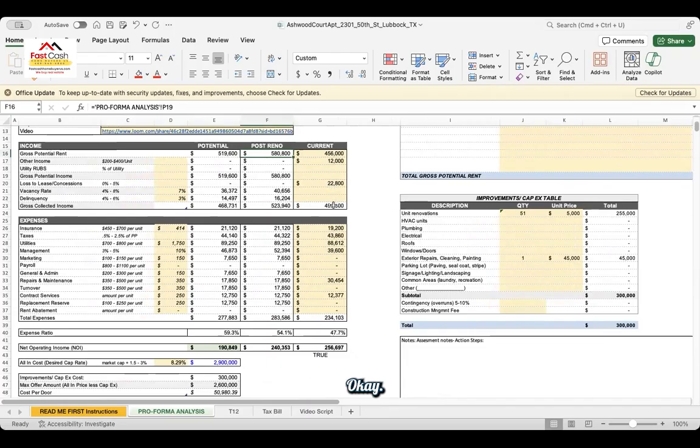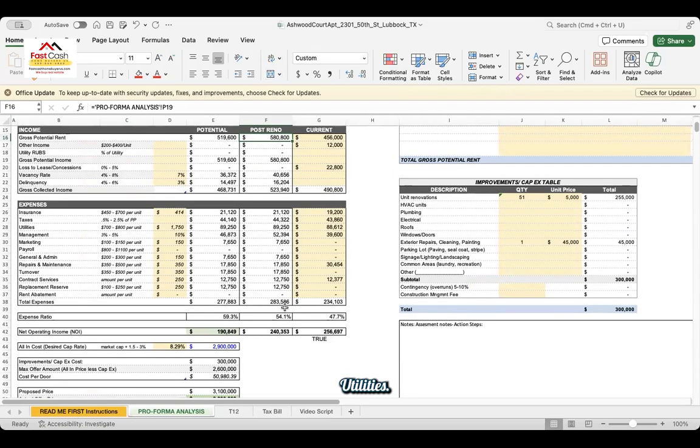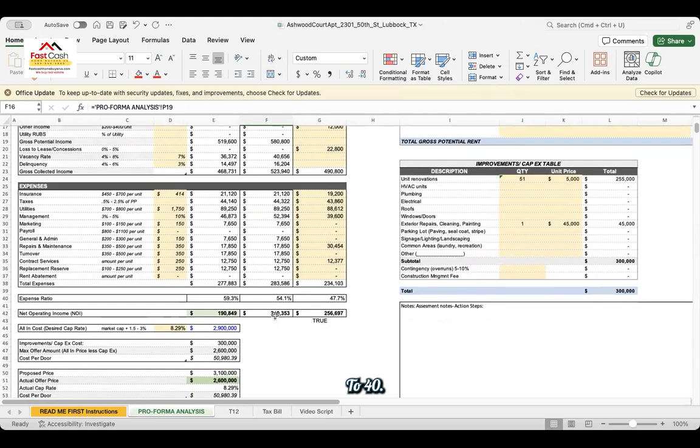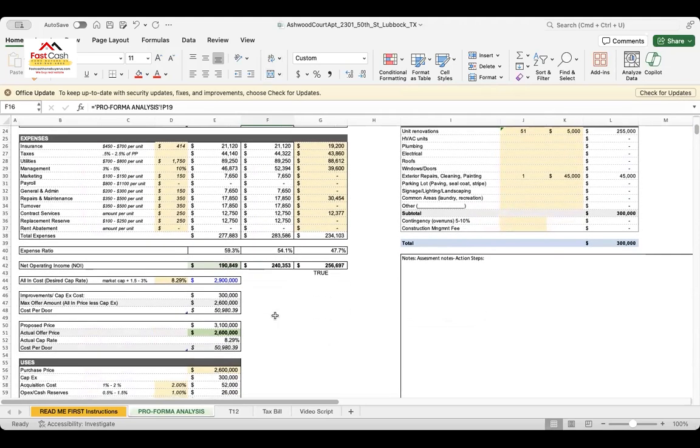Loss to lease. You don't have any rubs in there in the post reno. Utilities 44. 240.